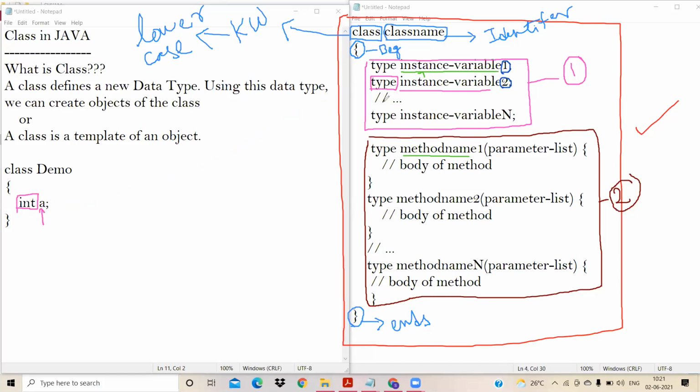The most important thing with respect to syntax is that the type always refers to a data type. In Java we have several data types such as int, float, double, char, all of which are present in Java. The type can be of any data type.